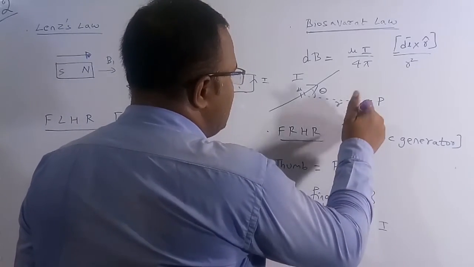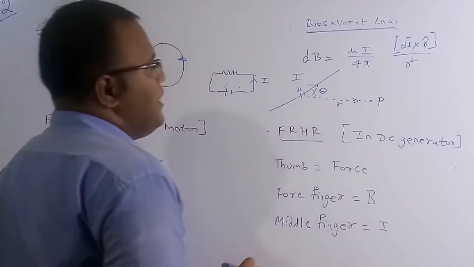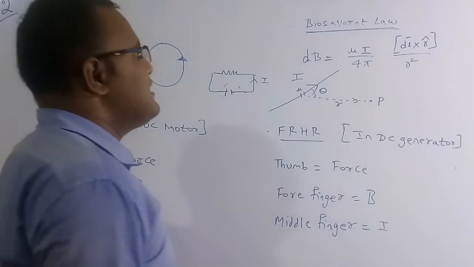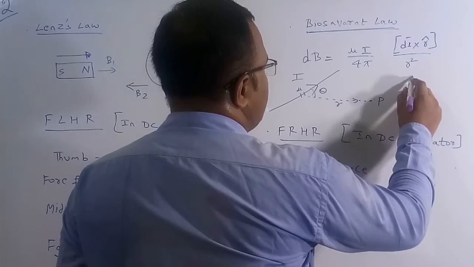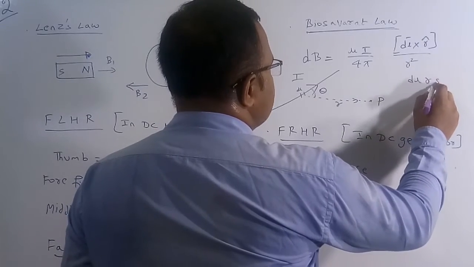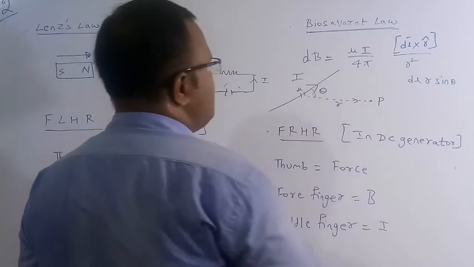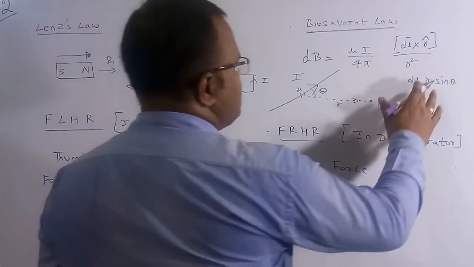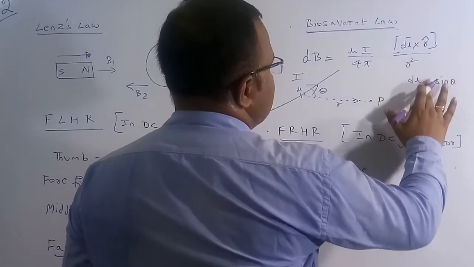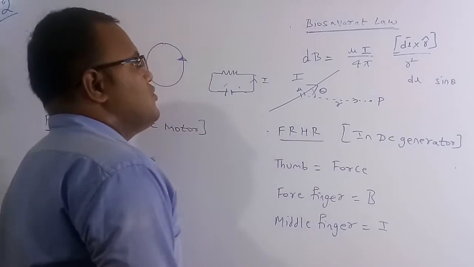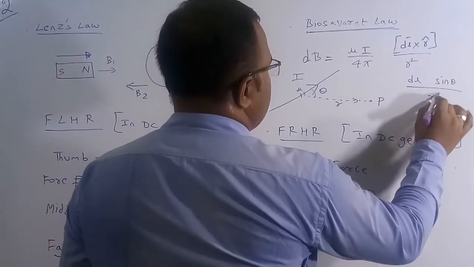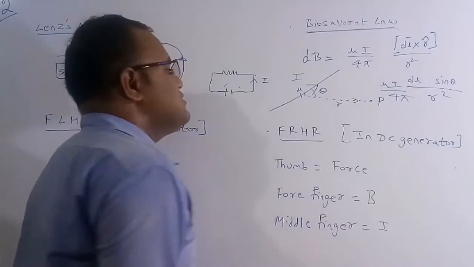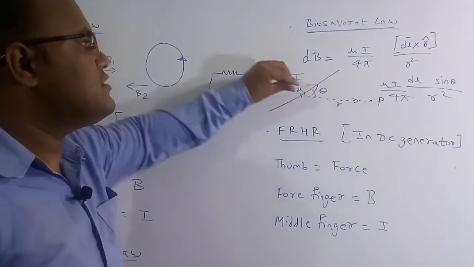But r cap is nothing but a unit vector. So if we expand this, we are going to get dl sine theta, where theta is the angle between dl and r. See, this is a unit vector, right? So we get dl sine theta by r square into mu I by 4 pi. So this is the magnetic field at a point P because of the small dl.